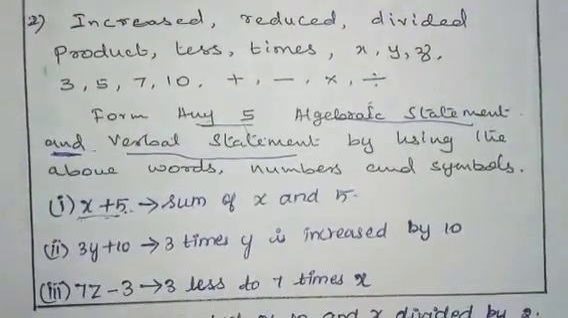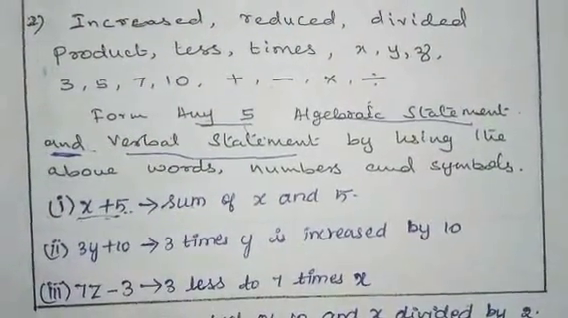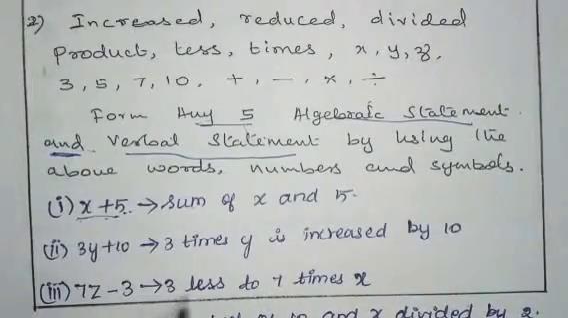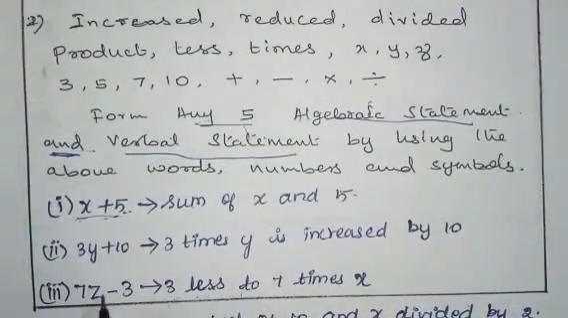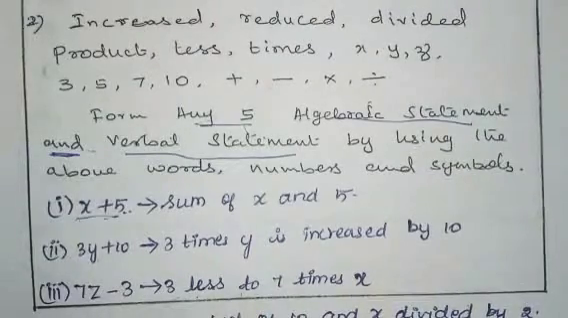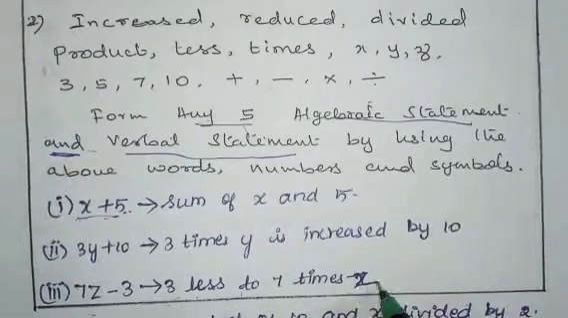Next, third one, 7z minus 3. So 3 less than 7z. So 3 we are subtracting from 7z. So 3 less than 7 times z. Sorry, z, okay. 7 times z.